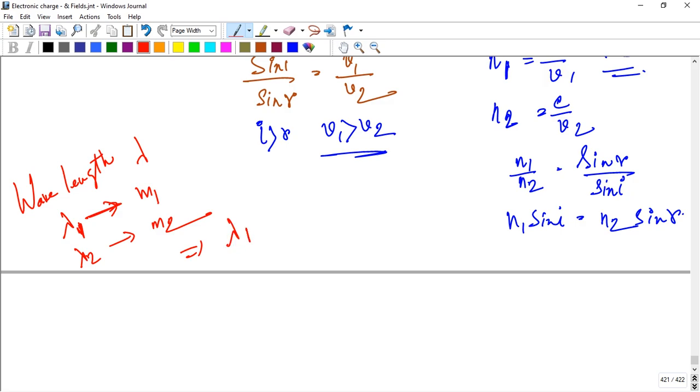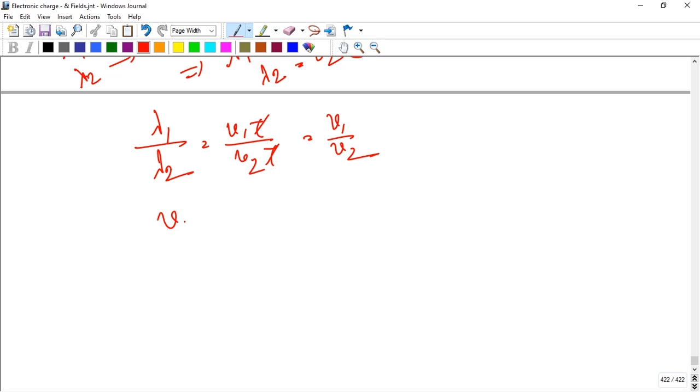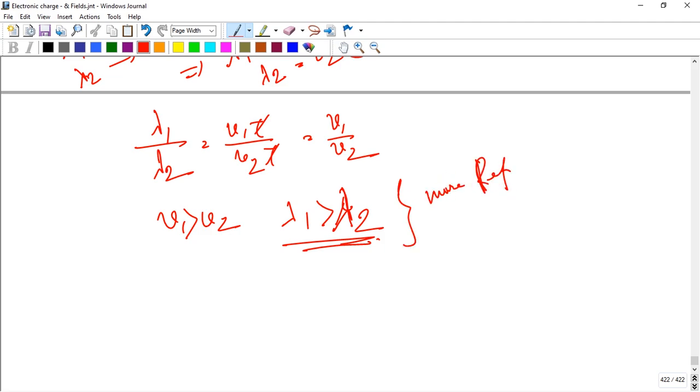Lambda 1 is the length, equal to velocity into time, and obviously lambda 2 is v2 into tau. So lambda 1 by lambda 2 is v1 tau by v2 tau. Tau cancels, so v1 by v2, and since v1 is greater than v2, lambda 1 is greater than lambda 2. Okay, so the conclusion is that lambda 1 is greater than lambda 2, meaning more refracted here.